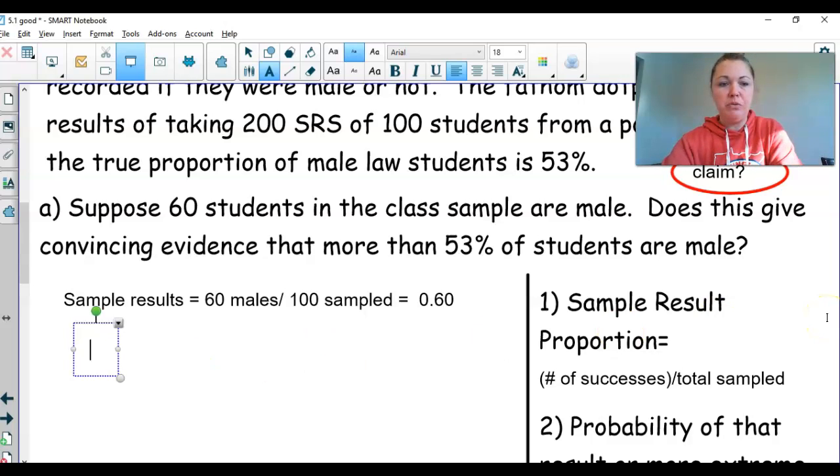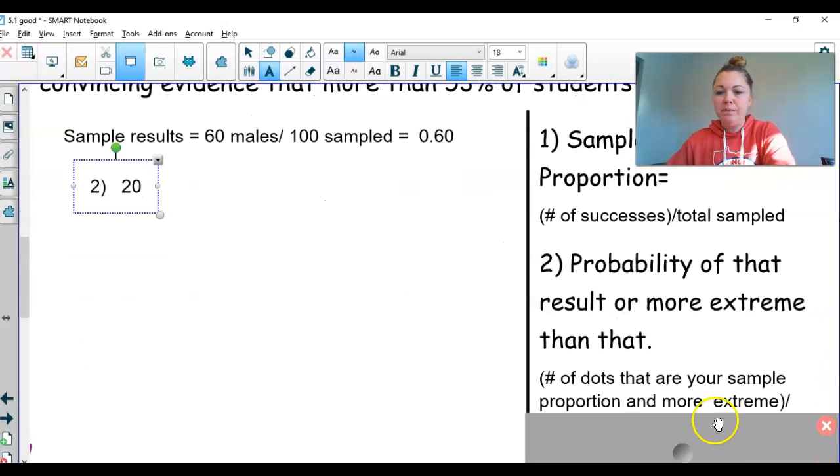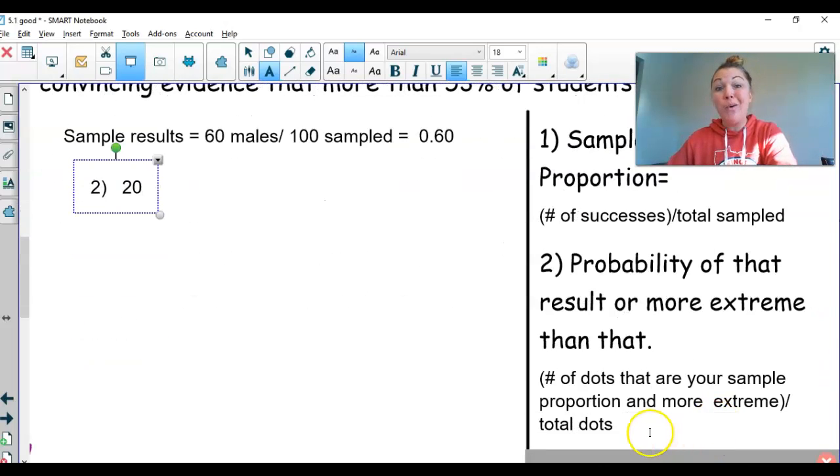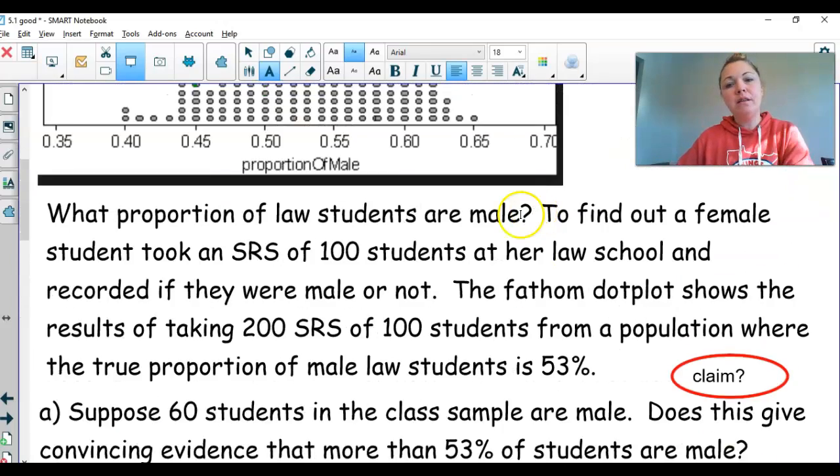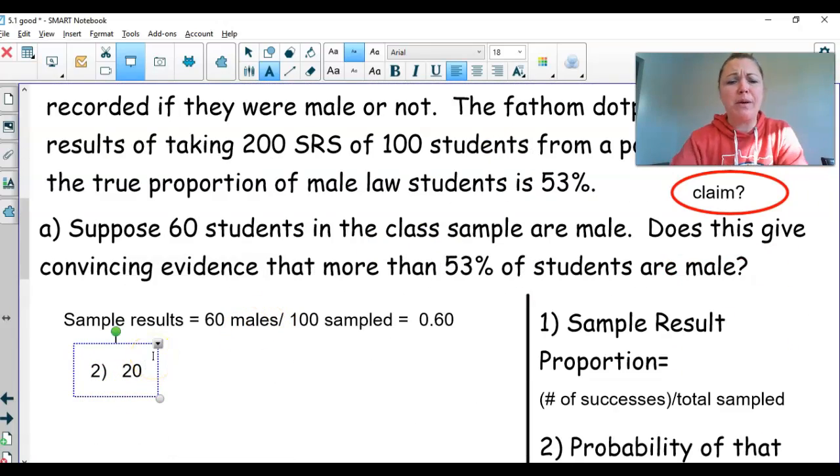So this is step 2. Now I want to divide that by the total number of dots. I think we said 22 and I put 20, sorry.